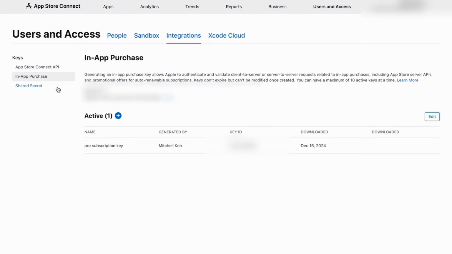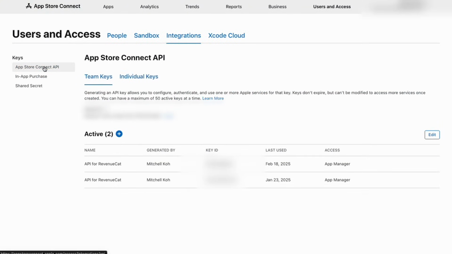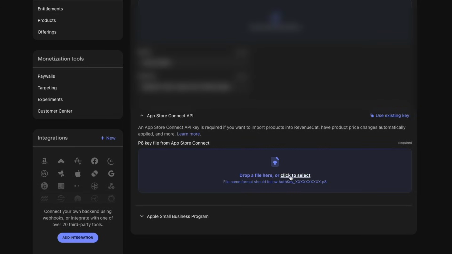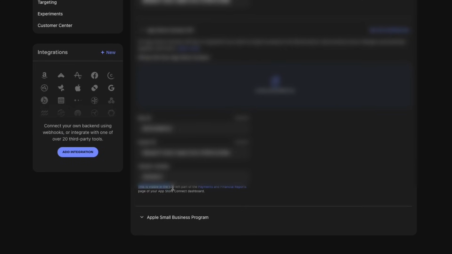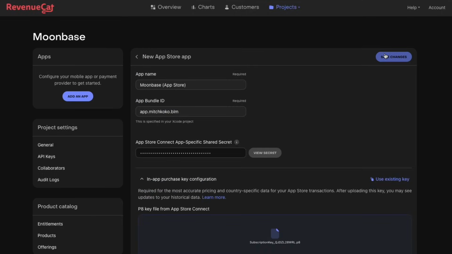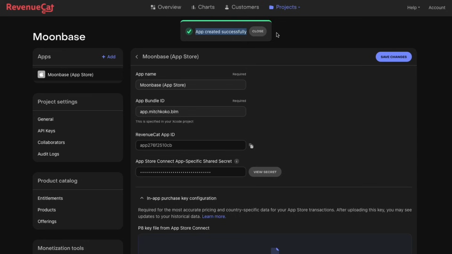So let's do that in our App Store Connect API. Again, I've already created my API keys, so you can go ahead and create one for yourself. Again, once you download that file, just upload it here. And so I've already done that. I'm just going to use my existing key and I want you to fill out these things. Awesome. And then let's hit save and our app is created successfully.